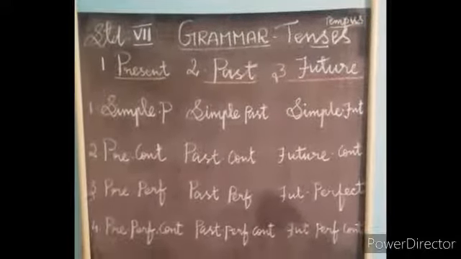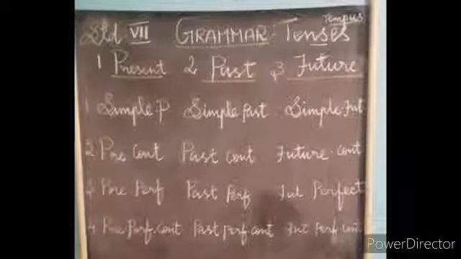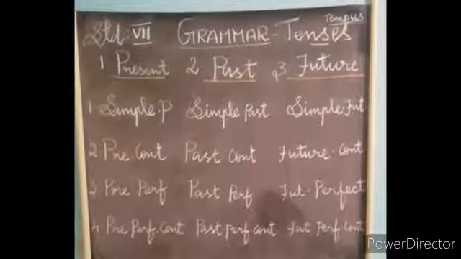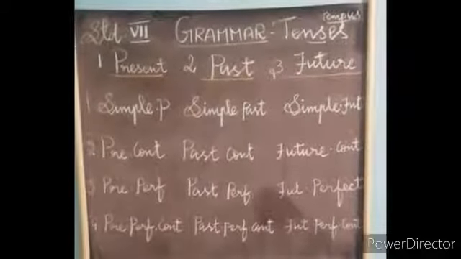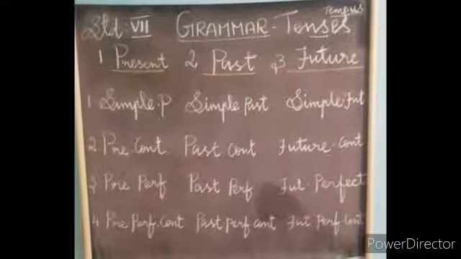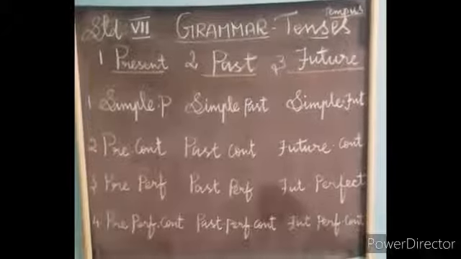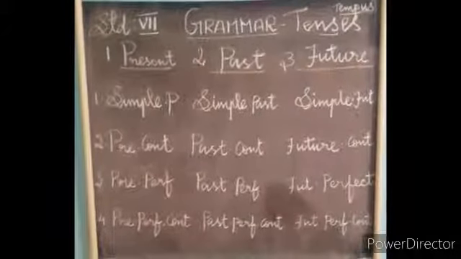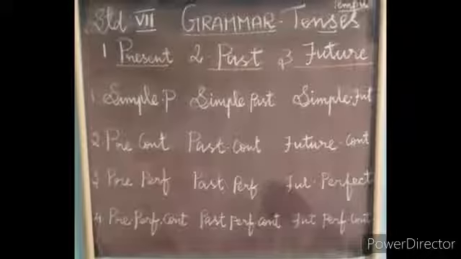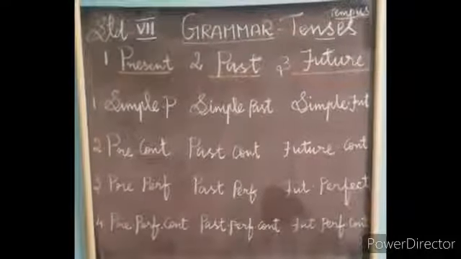What are they? Present tense: simple present, present continuous, present perfect, present perfect continuous. Past tense: simple past, past continuous, past perfect, past perfect continuous. Future tense: simple future, future continuous, future perfect, future perfect continuous.